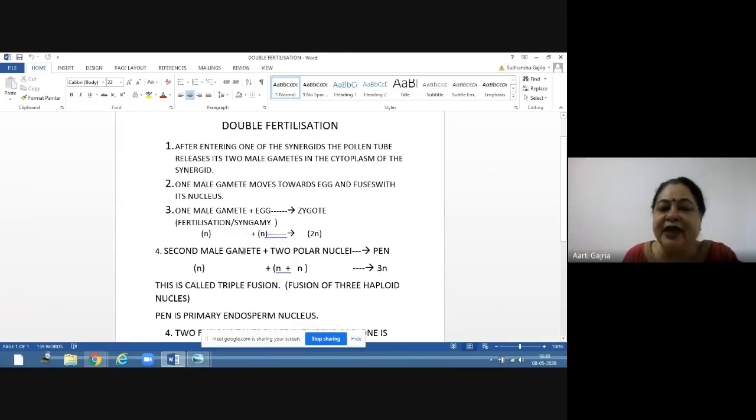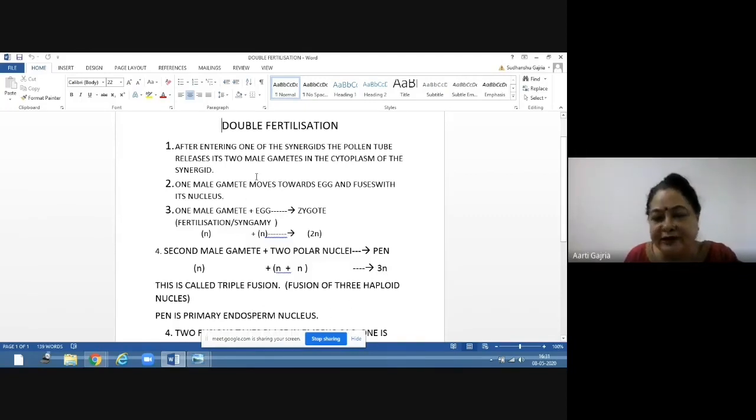This second male gamete will go towards the two polar nuclei, and they will form the primary endosperm nucleus, PEN. Now, this second male gamete is N, haploid in nature. The two polar nuclei are also both haploid, N plus N. So, N plus N plus N will give rise to 3N.